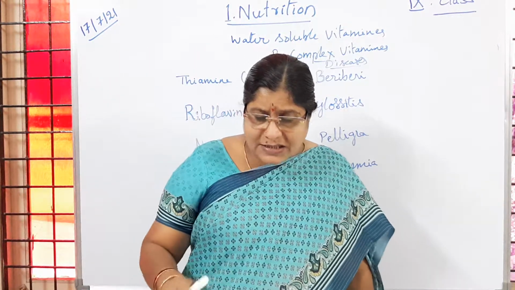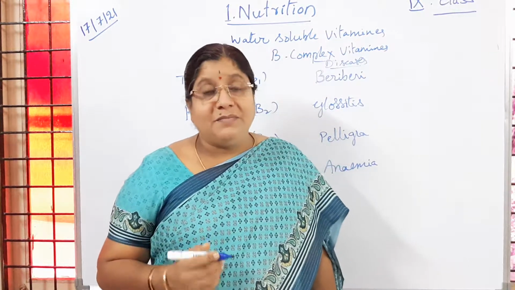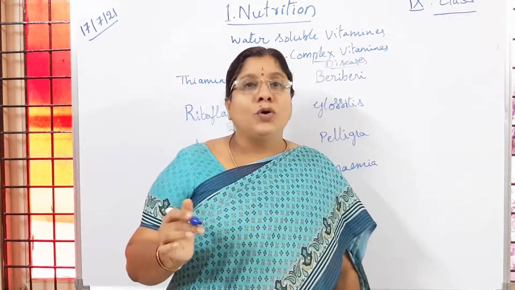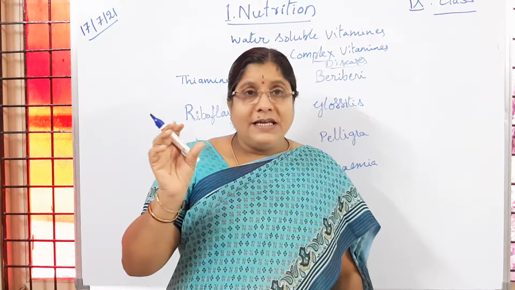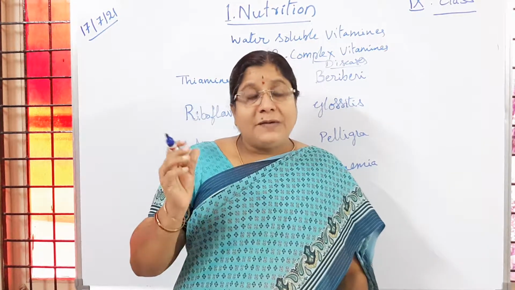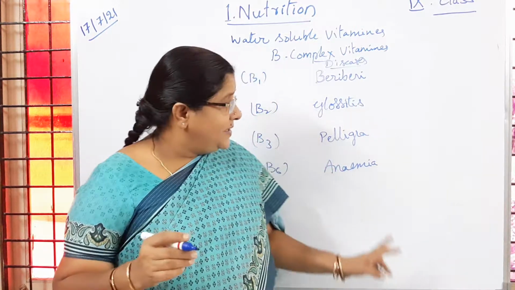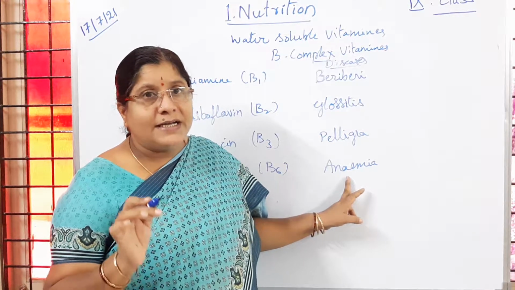So what is this anemia? Anemia is a blood related disease. Blood related disease means what? Lack of hemoglobin. Hemoglobin must be present in certain amounts in our body. Is it clear to children? If that percentage of hemoglobin is not there, then we suffer from a disease called anemia. Is it clear to children? It is a blood related disease.